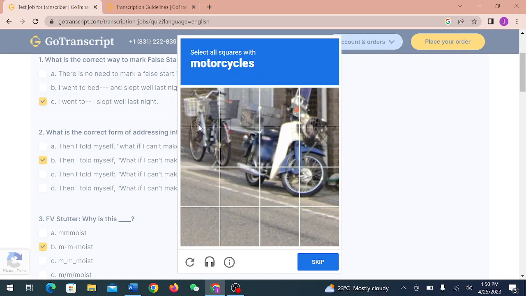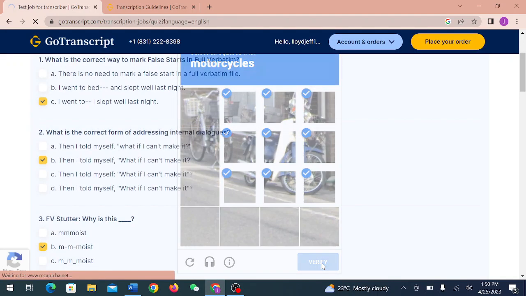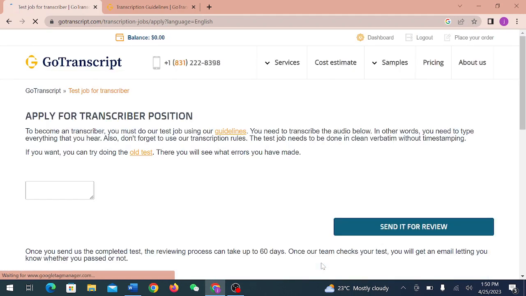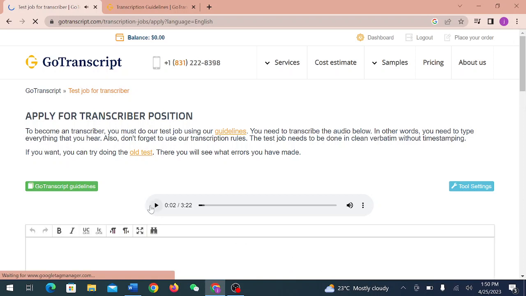Select all squares with motorcycle. So it is this one, this one, this one, this one, this one, this one, this one, this one, and this one. So we verify. After that, it will take us to our audio test. This shows that we have scored 100% correct. If we had not scored 100%, it would tell us to try again.